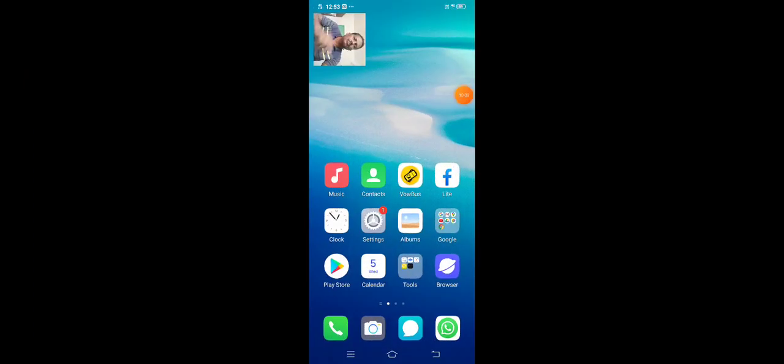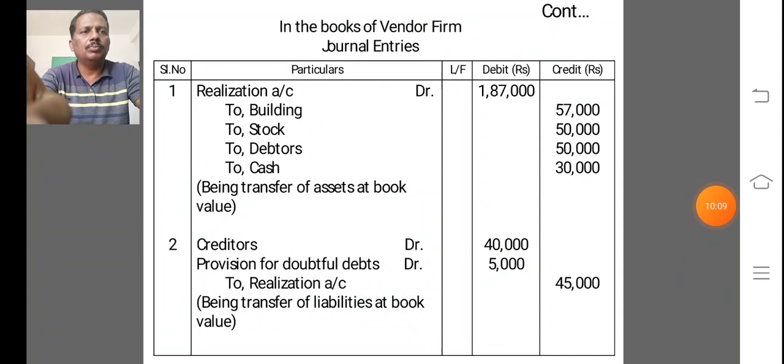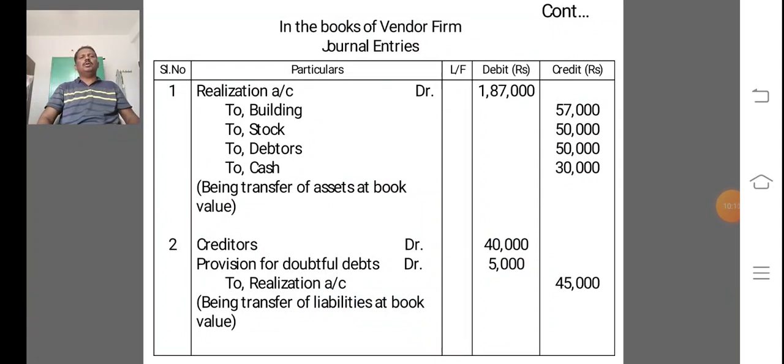Next, we prepare journal, passing journal entries in the books of vendor firm based on the information given in the problem.